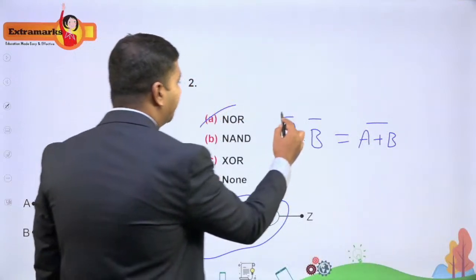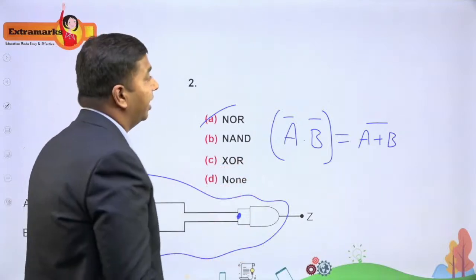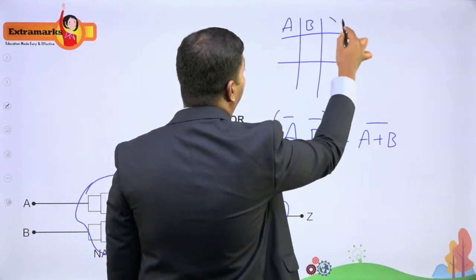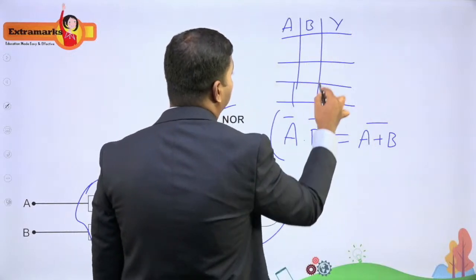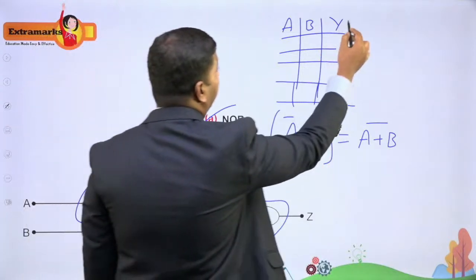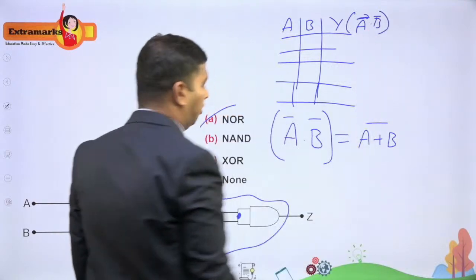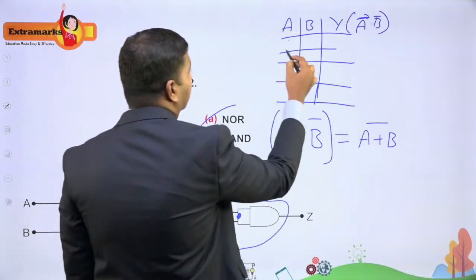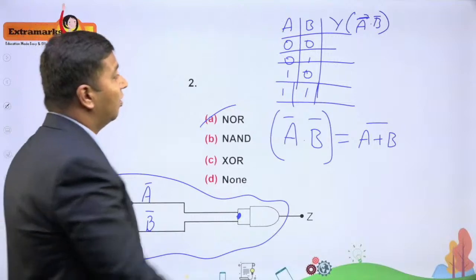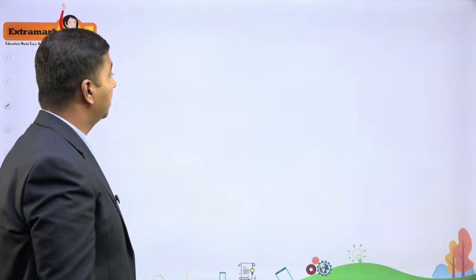So if you are confused and you cannot recall what is De Morgan's law under pressure, you can form a truth table here. It will be easy. So you can say A, B and Y. So 4 inputs are going to come. So you can start putting it here. So A, B. Now you need A bar dot B bar. That is the output you need, correct? So put the values 0, 0, 0, 1, 1, 0 and 1, 1. So eventually you'll end up getting 1, 0, 0, 0. So this is the NOR gate. Okay, so let us go to the next question.